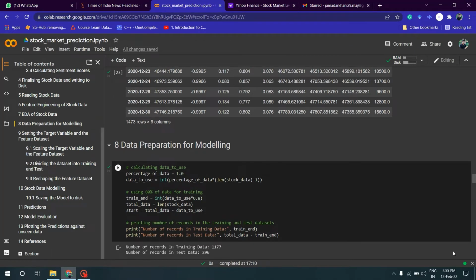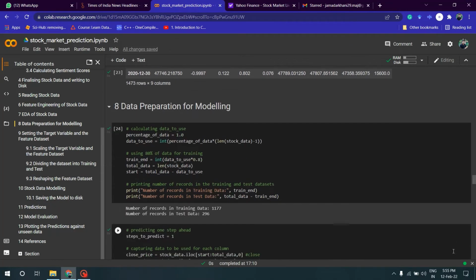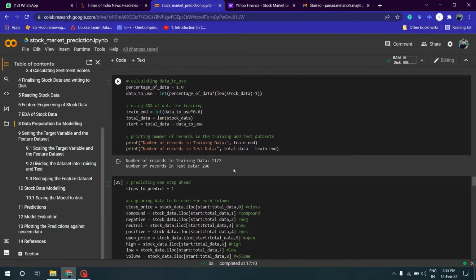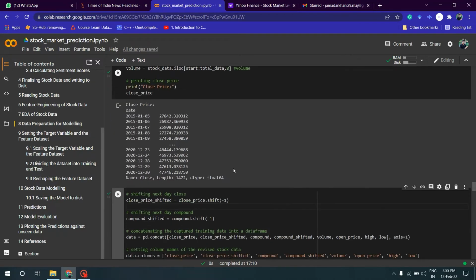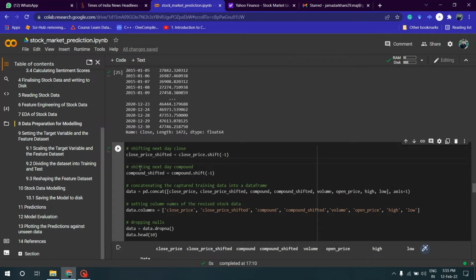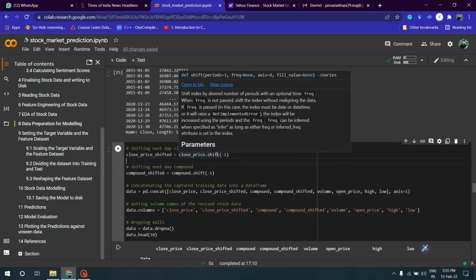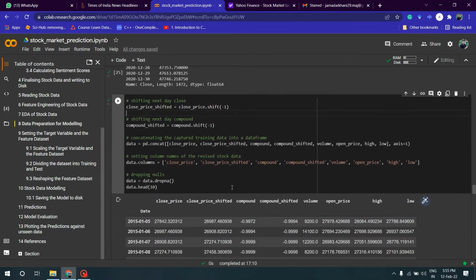Next is data preparation for modeling. I've used 80% of this data as training data and the rest for test. Later, I've shifted the data to create a timestamp, that is, to calculate close price shifted and compound price shifted for timestamp -1.